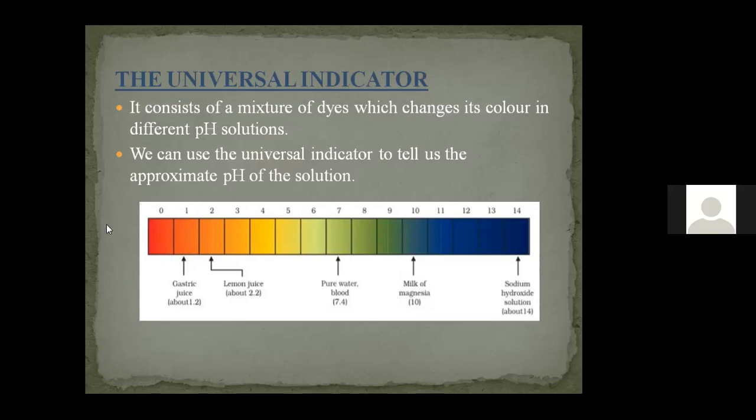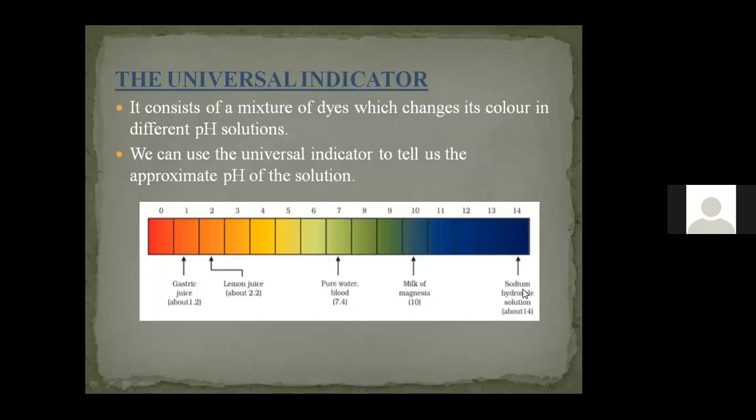From red, it changes to yellow, light yellow, green, and becomes parrot green. The lemon juice which we have is also acidic in nature, so it will have a little bit of red color. As we move after 7, the color becomes darker again and reaches blue. So from red to blue, the color transformation takes place.